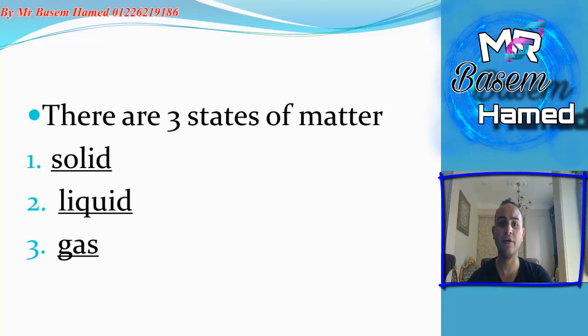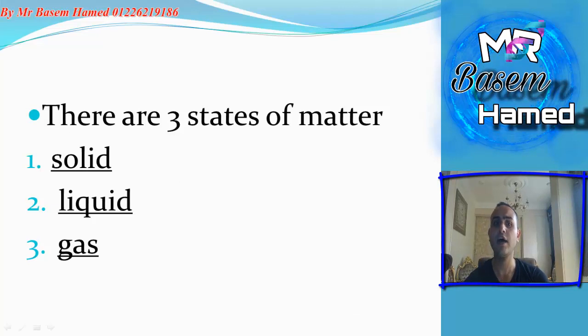First, there are three states of matter. Matter, as we know in the last lesson, is anything around us that has mass and volume, but we can find the matter around us in different shapes and states. So we can find the matter as a solid, liquid or gas. And now let's learn each state of matter.